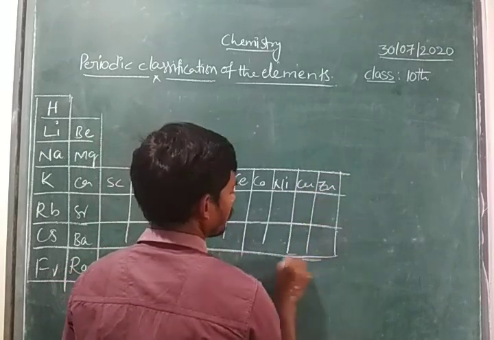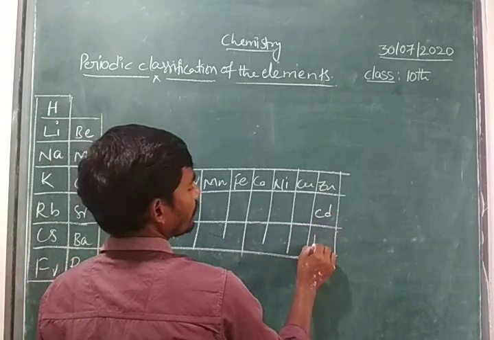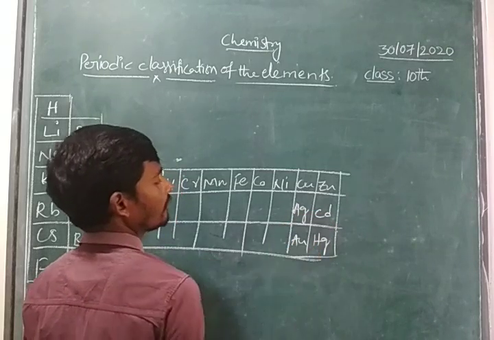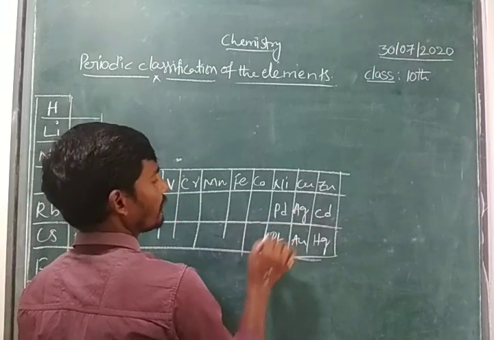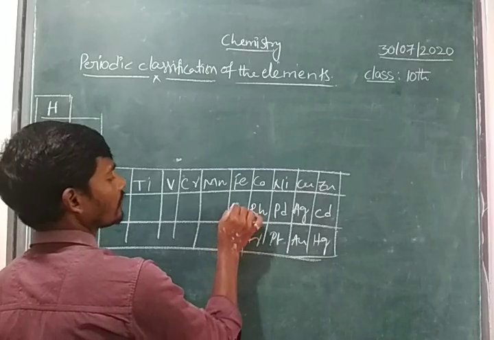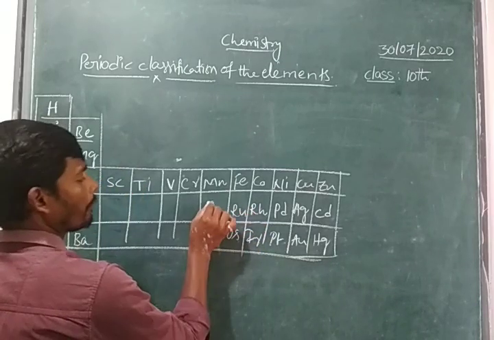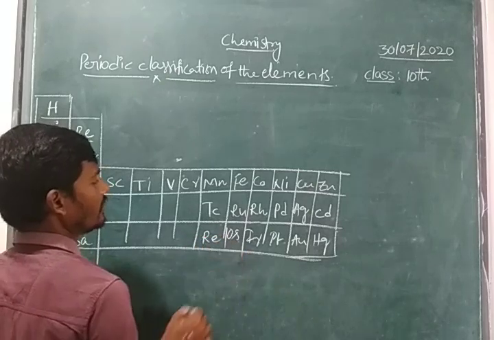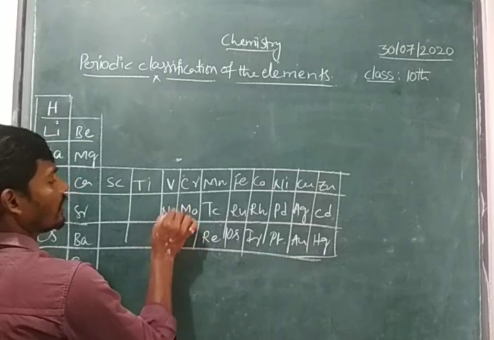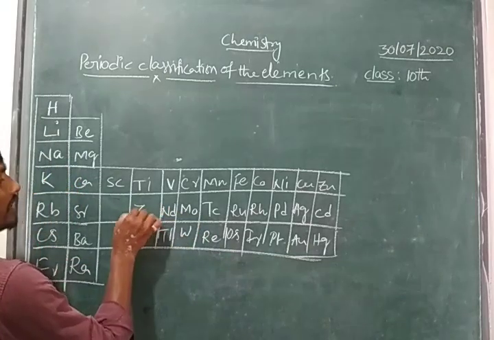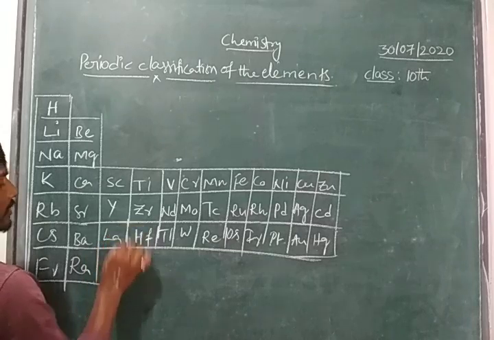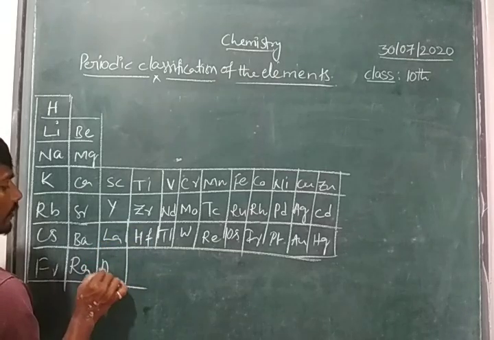copper, zinc, cadmium, mercury, silver, palladium, platinum, ruthenium, iridium, osmium, technetium, rhenium, molybdenum, tungsten, zirconium, hafnium, yttrium, lanthanum. Okay, right, children? Lanthanum, after that actinium.